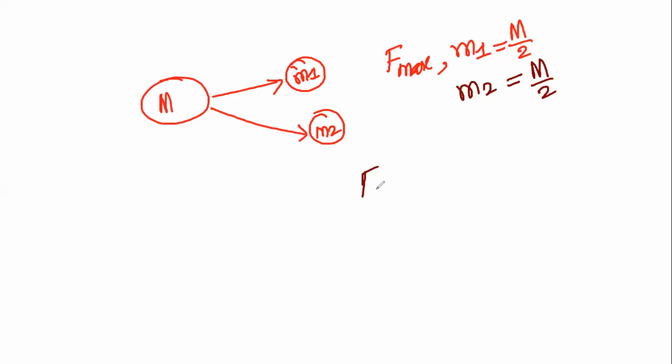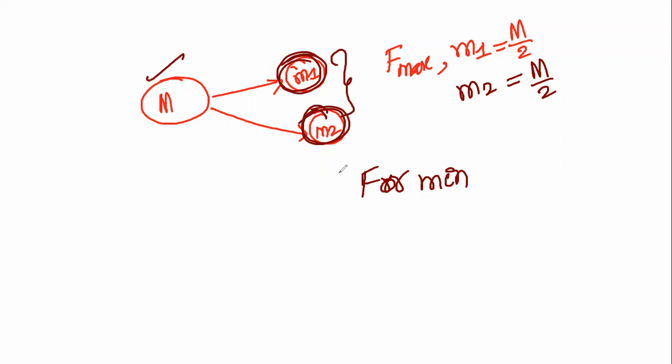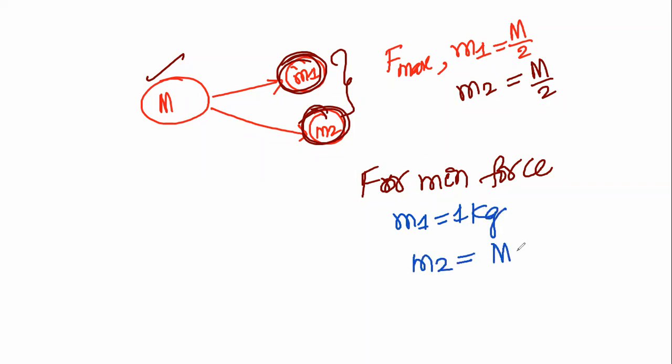To get the minimum force, we split this mass capital M into two small masses, M1 and M2. In between them, we may get maximum force or minimum force. That depends upon the masses. For minimum force between the two parts, M1, if you take 1 kg, M2 will be capital M minus 1 kg.